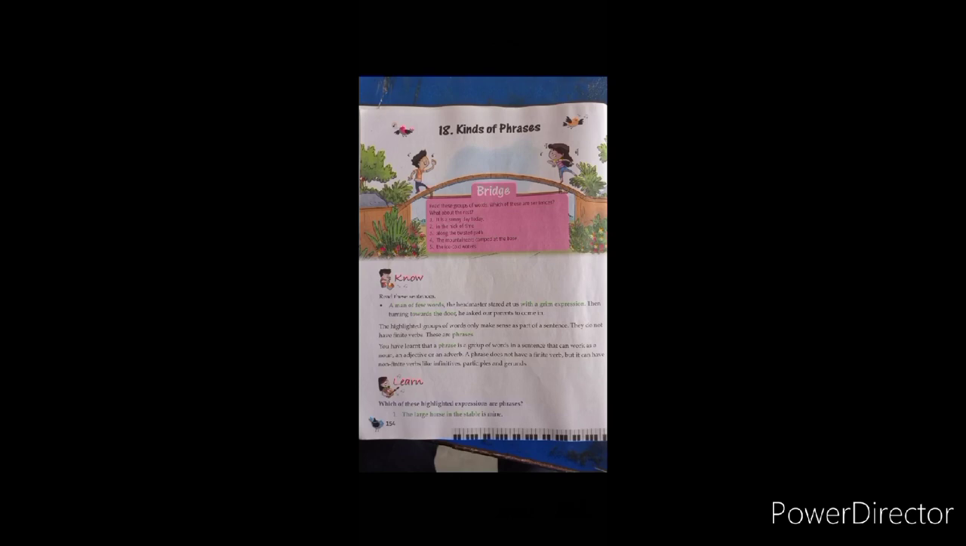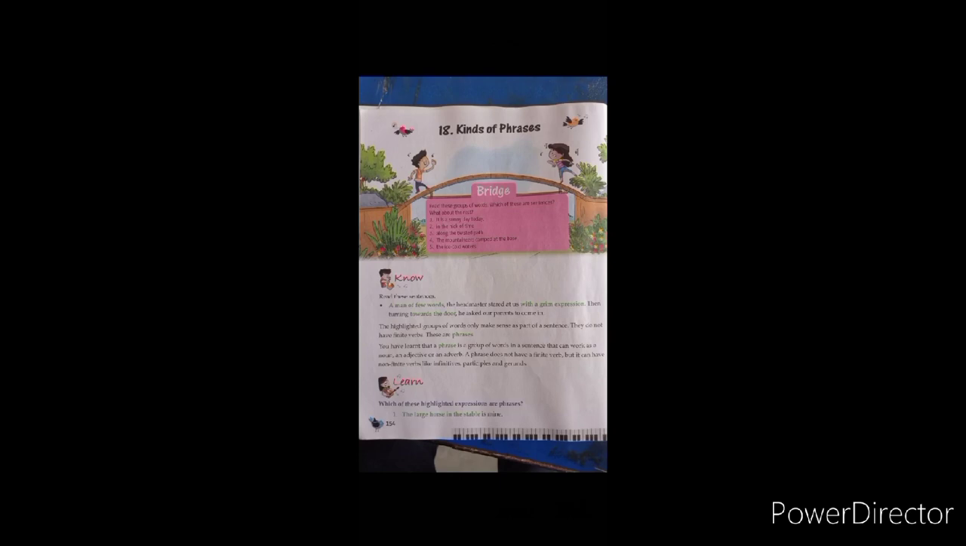You have learned that a phrase is a group of words in a sentence that can work as a noun, an adjective, or an adverb. But a phrase has different kinds also, just like a noun phrase, an adjective phrase, and an adverb phrase. We will try to understand how we can find the various kinds of phrases in sentences. Each kind of phrase has a different method to find that particular phrase.